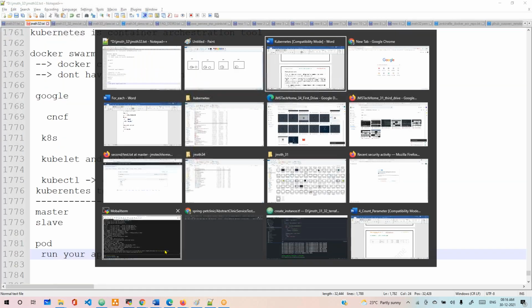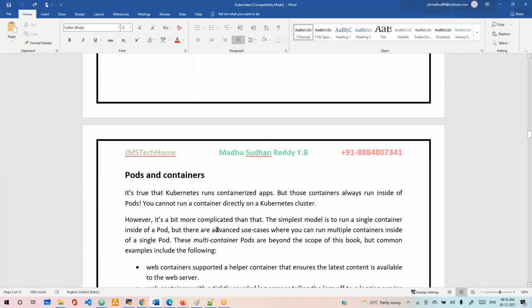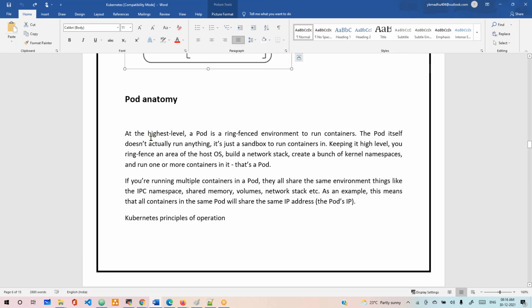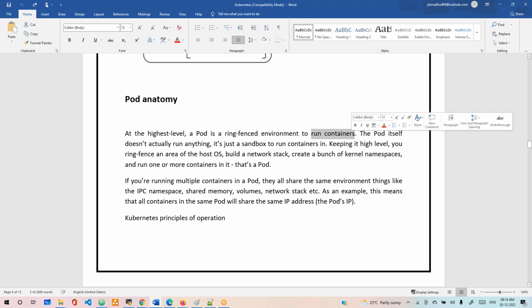What is the pod? Pod is the atomic unit of work which we run our application in. Now, if you see here, the pod has the main container and the supporting containers. At a high level, the pod is a ring-fenced environment that runs the containers. The pod itself does not actually run anything. It's just a sandbox that runs containers. The pod is a box, but it won't do anything by itself. The box can be used to run containers.